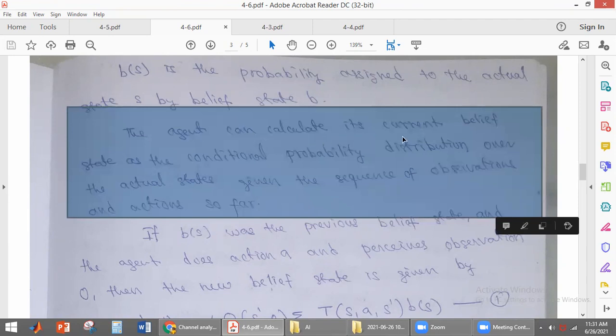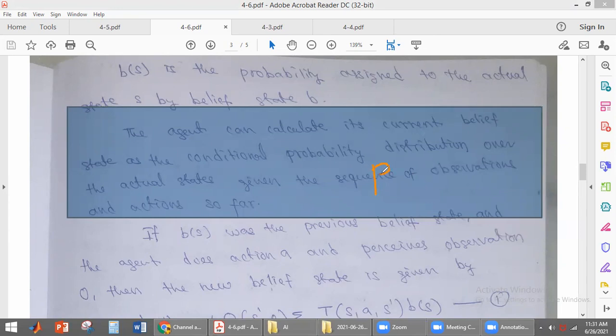Okay. How can this current belief state be written, students? It is the probability distribution over the actual state given the observations and actions. This will give you what? The belief state B of S. This gives us the current belief state. It is the conditional probability distribution over the actual state given the observations and actions. All of you see this? Okay, this is the equation for the current belief state, students.